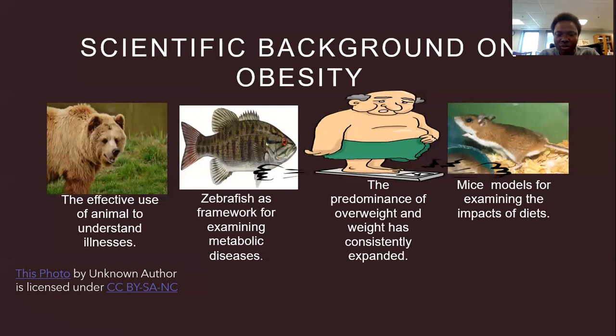The prevalence of overweight and obesity has consistently expanded. According to WHO 2007, more than 1.9 billion were overweight, and of these, over 650 million were obese. Mine's a model for examining the impact of diet. The drug we are investigating was first tested in the rat model.